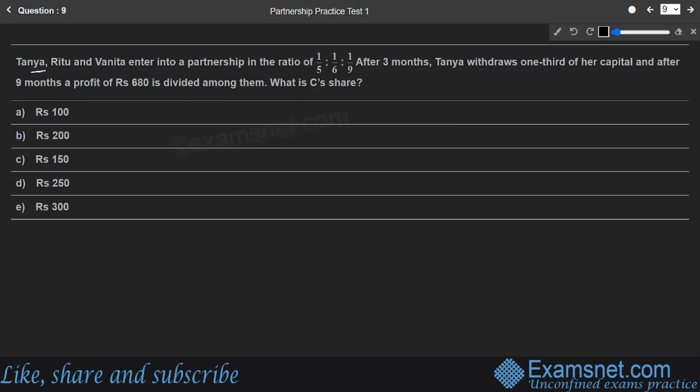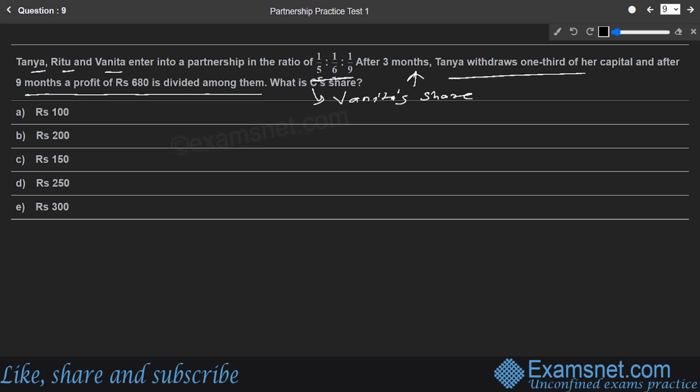Next, Tanya, Ritu, Vanita enter into a partnership with the ratio 1/5, 1/6, and 1/9. After 3 months, Tanya withdraws one third of her capital, and after 9 months, a profit of this much was earned. What is the C share? Or rather, we want to know what is the Vanita share. This is not C share. What is the Vanita share? We want to know. Okay, so let us find out.